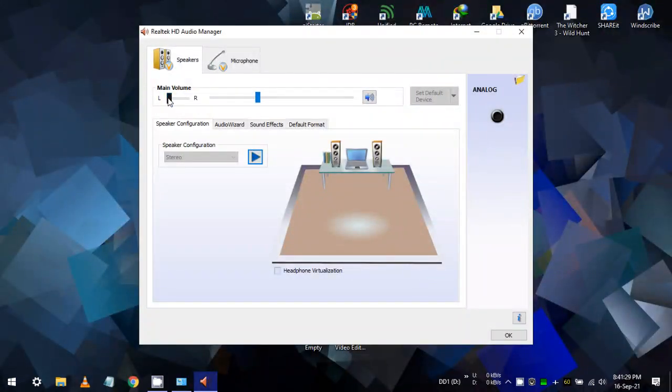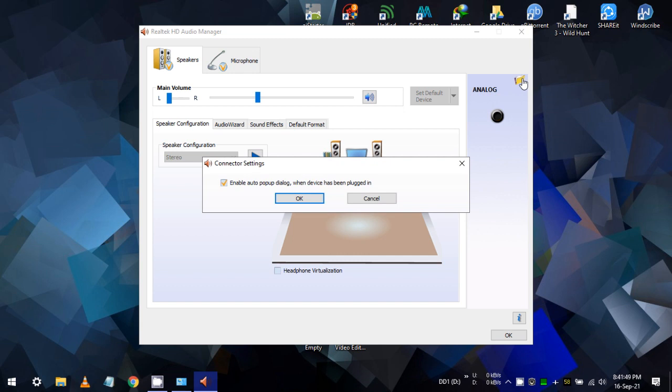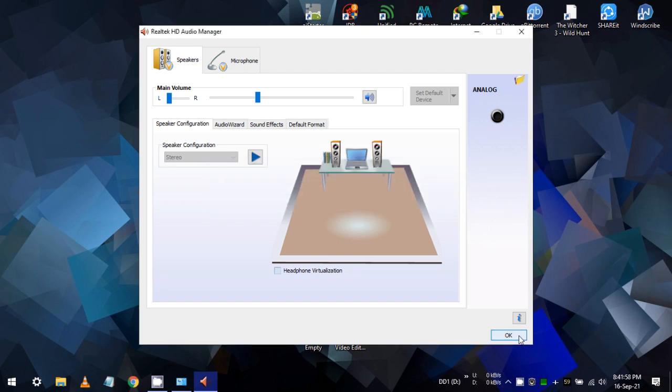From here you can use this slider to balance your audio from left to right. If the issue is with your right speaker, then take the slider to left or otherwise right. Also in this audio manager window, in the top right corner you will see connector settings. Now you can also select this option to easily switch between different profiles when connecting your problematic headphone and working headphones or speakers, without having to manually change these settings each time. So that's about this fix on PC.